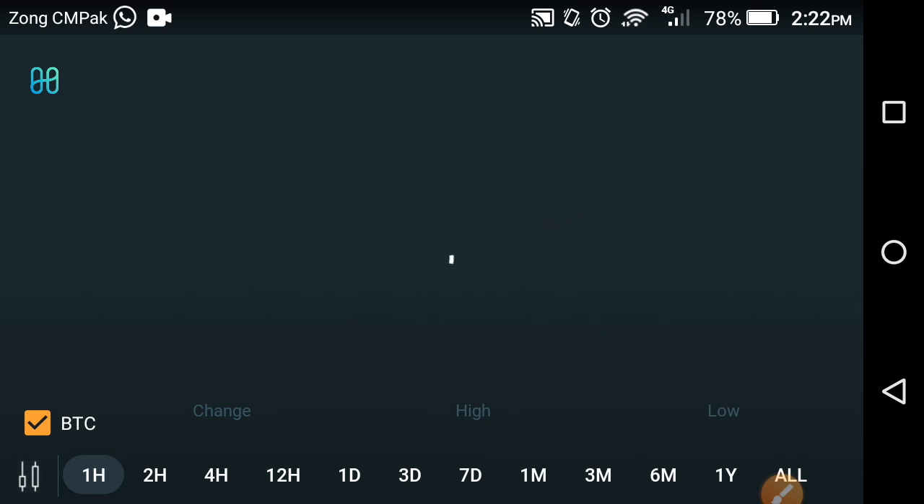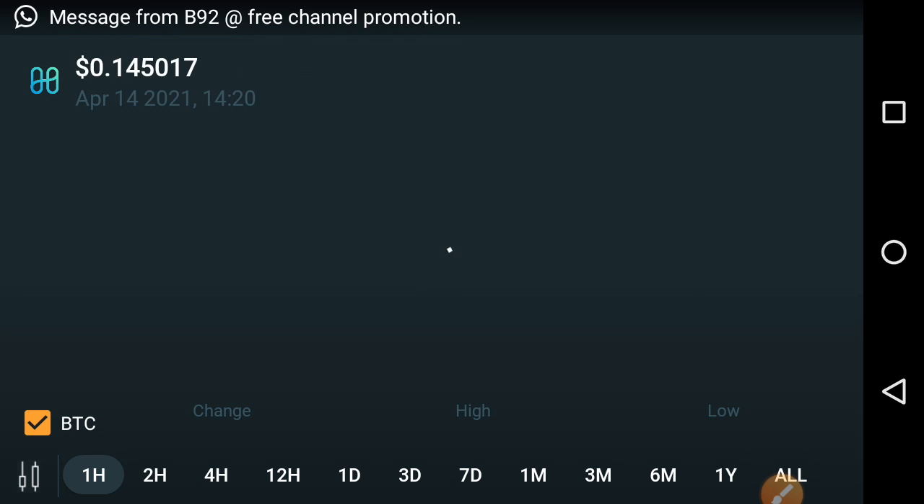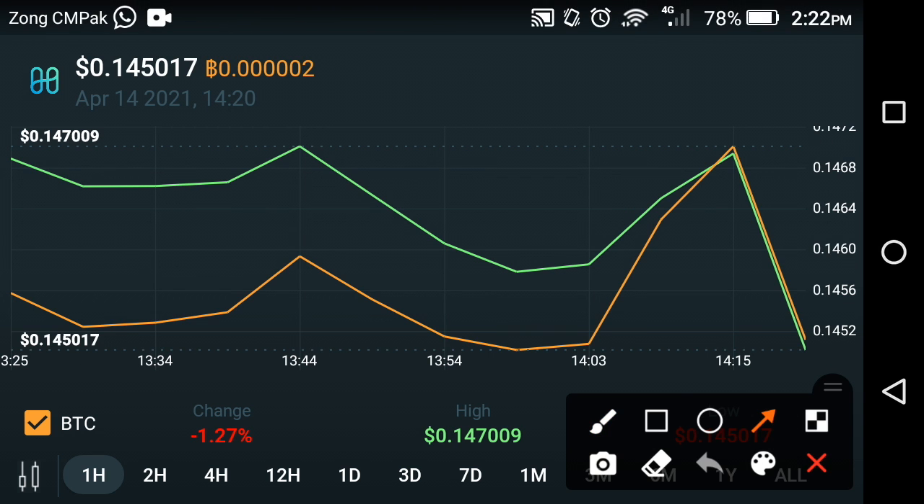As you can see here on the screen, that is a live price prediction of the last 1 hour of the Harmony coin. As you can see, it is loading. So as you can see here, the change occurring in Harmony coin in the last 1 hour is negative. Oh my god, I never expected this from Harmony coin. The change is negative 1.27%, Harmony coin falls down in the last 1 hour. Oh my goodness, friends, in the last 1 hour the change is negative.